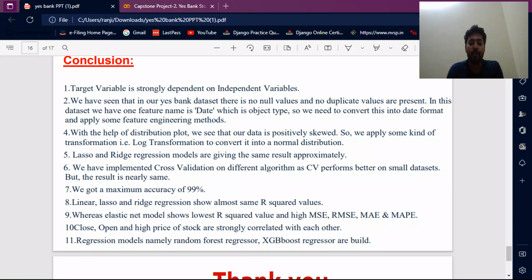We got a maximum accuracy of 99 percent. Linear regression and ridge regression show almost the same R square value, whereas the elastic net model shows the lowest R square value and high MSE, RMSE, MAE and MAPE. Then close, open and high prices of the stock are strongly correlated with each other. Then regression models, namely random forest regressor and XGBoost regressor, are built.